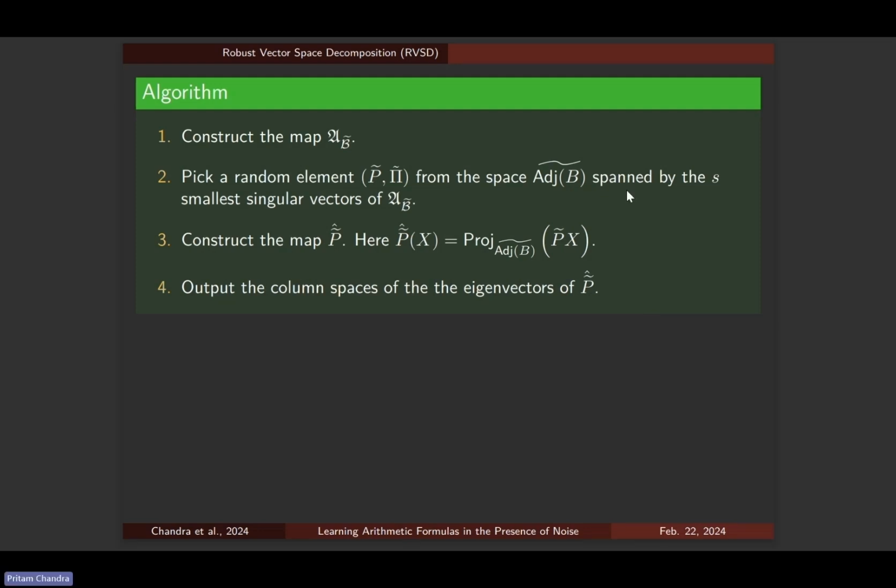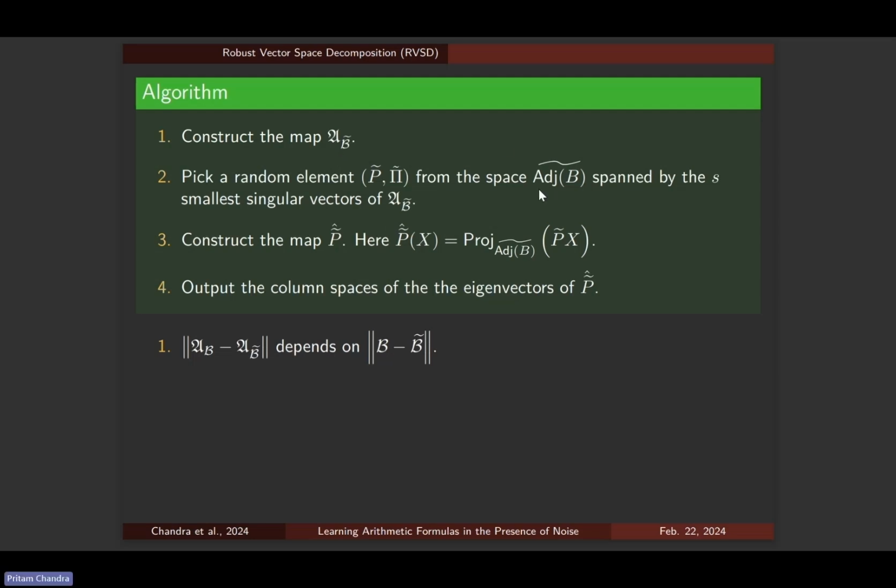So we go over the algorithm again, and this time with the replaced quantities in the noisy setting. So we first construct the adjoint algebra map, but this time we have access only to b tilde and not to b. So we construct the adjoint algebra map corresponding to b tilde. And in doing so, the distance between these two adjoint algebra maps just depends on the distance in the input that we are given. And now this map may not have a null space. So the relevant quantity that the null space gets replaced by is the span of the s smallest singular vectors of this map.